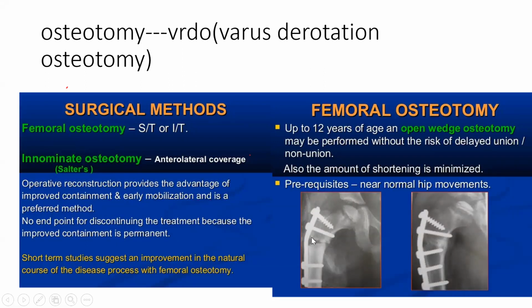See this femoral osteotomy. We cut this femur, change the direction inside the acetabulum and fix it with a plate. This is known as femoral osteotomy. You just remember one osteotomy, and it is known as varus. Why is it known as varus? If the femur is like this and you are going inside, medializing it, this is a varus osteotomy. If you are taking it outside, it's a valgus osteotomy. So this is a type of varus osteotomy. We call it VDRO, varus derotation osteotomy.